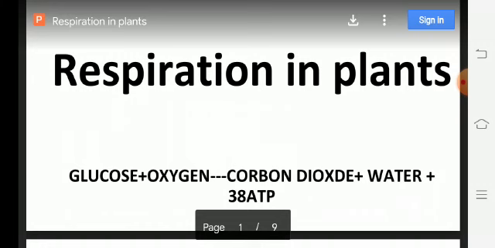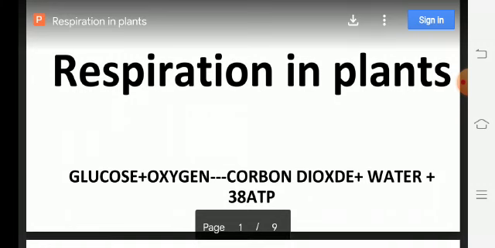Respiration is a catabolic process. Already we know the meaning of catabolic activity. It is one of the types of metabolism. Respiration is a destructive process in which glucose is broken down into simpler substances like carbon dioxide and water with the release of energy.